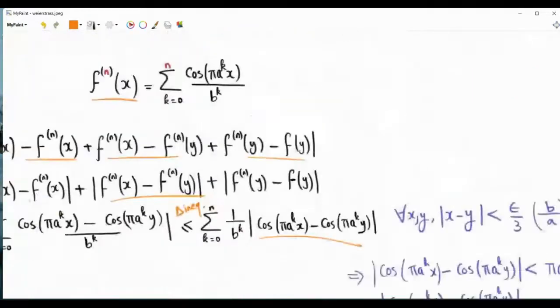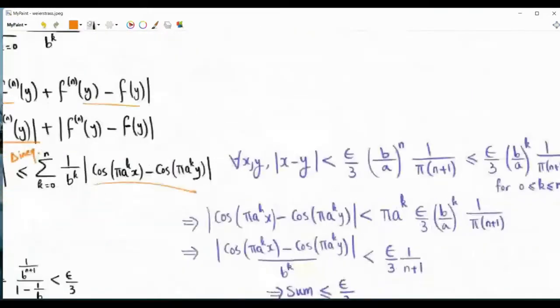So this is exactly what we can do here. I can take this magnitude and say that it is bounded by the magnitude of pi a to the k x minus pi a to the k y. And a is a positive number, it is indeed an odd integer greater than b.